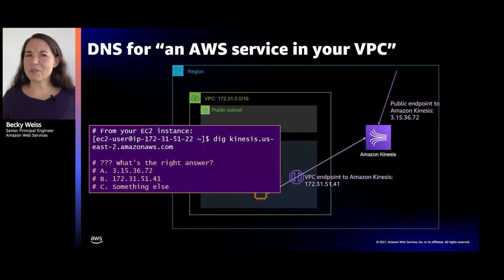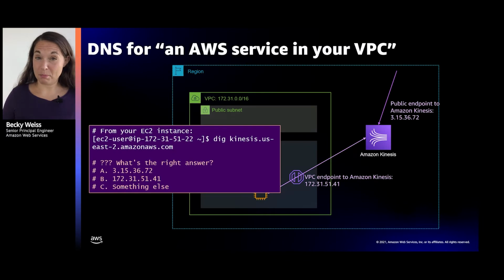So I've got a little bit of a question for you. If I'm a workload running on this instance and I want to resolve the DNS name kinesis.us-east-2.amazonaws.com, let's say all of this is running in our Ohio region, what's the right answer when I resolve that DNS name?